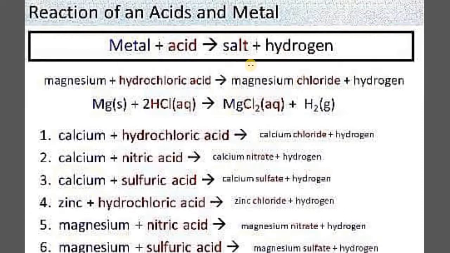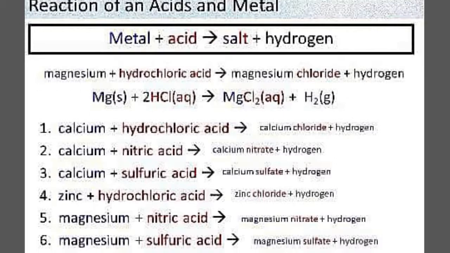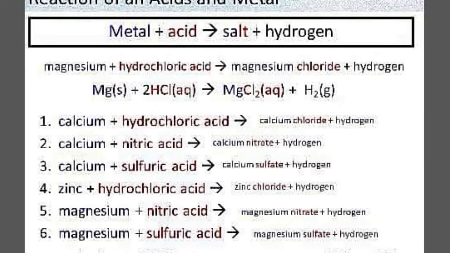So these are a few more examples of the reaction between a metal and an acid. In general, when a metal and an acid react with each other, they form salt plus hydrogen. Once again, you need to remember the same thing. And a few more examples, as you can see, with calcium. Suppose I am taking a common metal, calcium, but I have taken different acids here: one is hydrochloric acid, another is nitric acid, and another is sulfuric acid, but the metal remains the same.